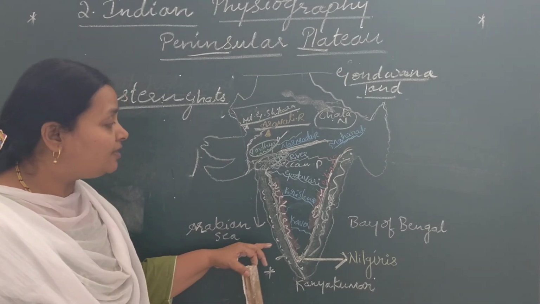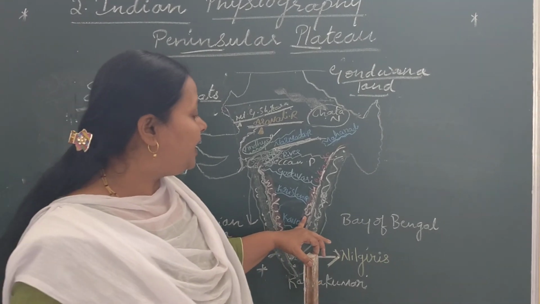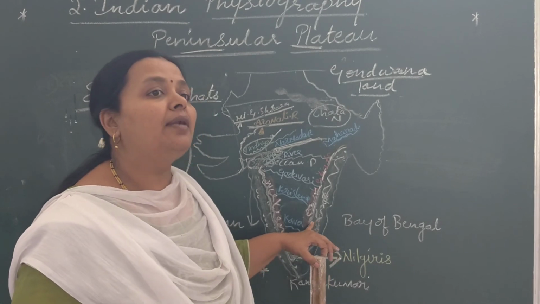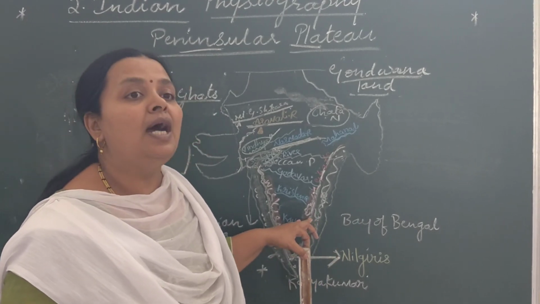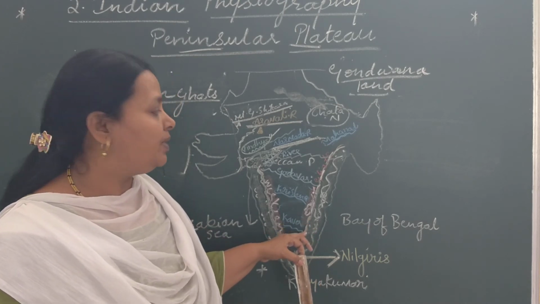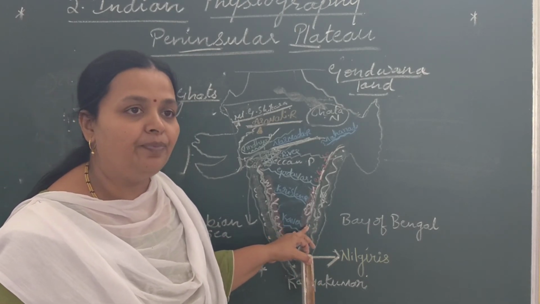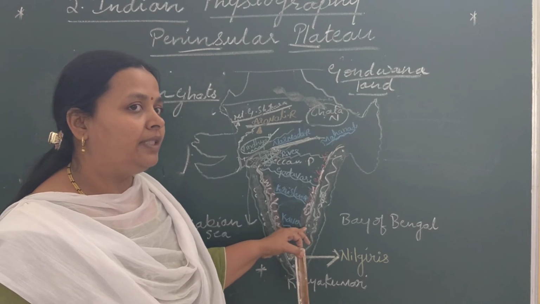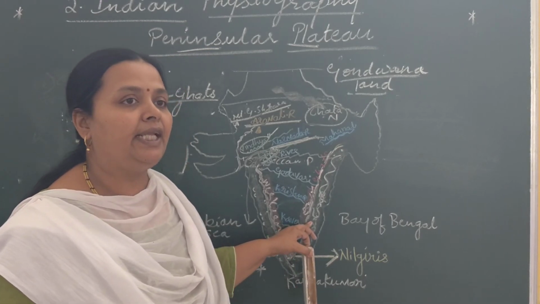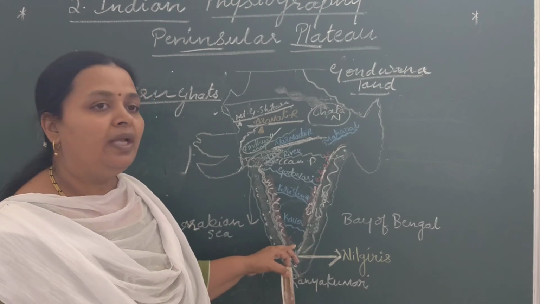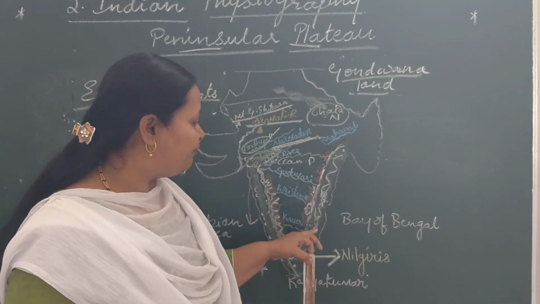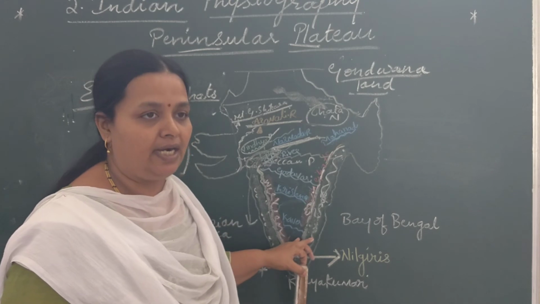The highest peak in Eastern Ghats is Armakonda. Other famous hills in Eastern Ghats are Mahendragiri Hills and Naimagiri Hills in Orissa, and some other hills also we can find in the Eastern Ghats.